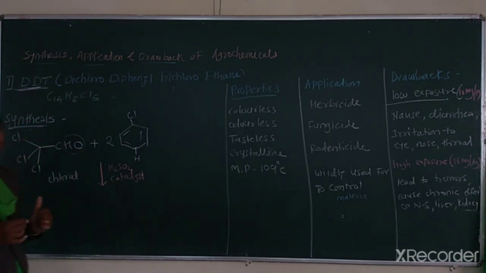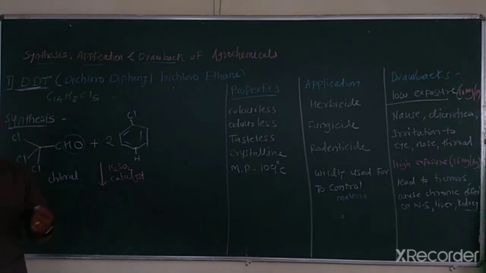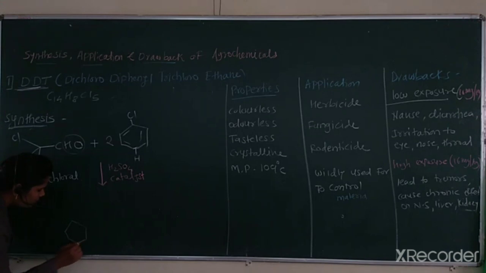What is the function of a catalyst? It is a compound which is not directly participating in the reaction, but is very useful to increase the rate of reaction. Then there is a formation of this benzene, at the para position. Here hydrogen gets removed and here there is a chlorine.